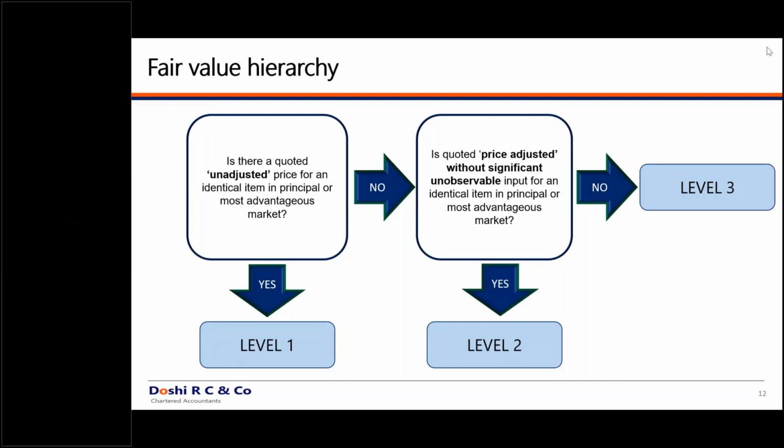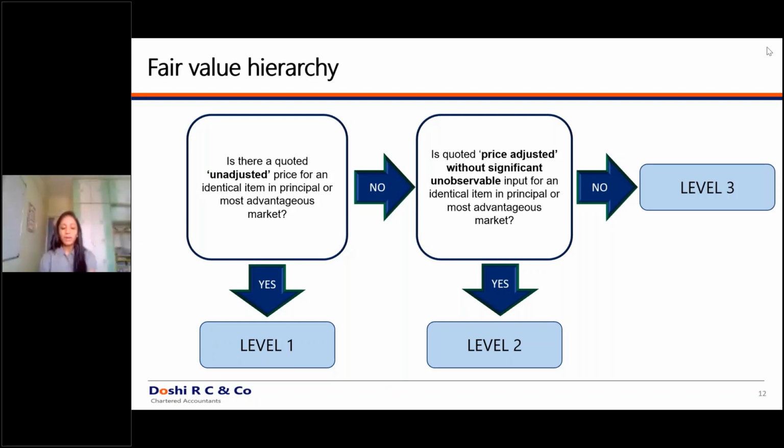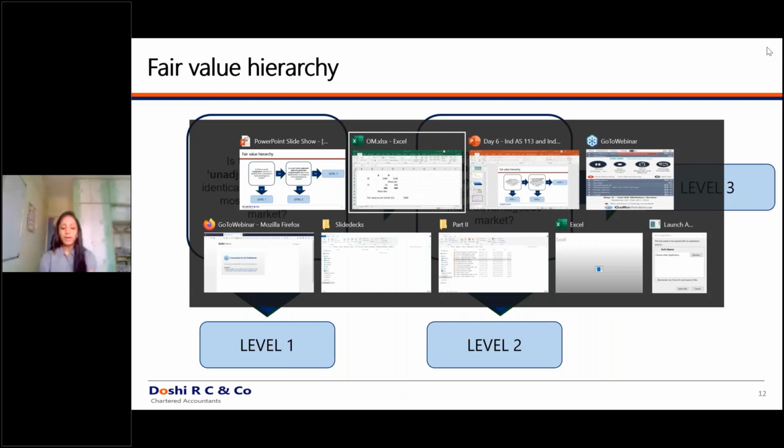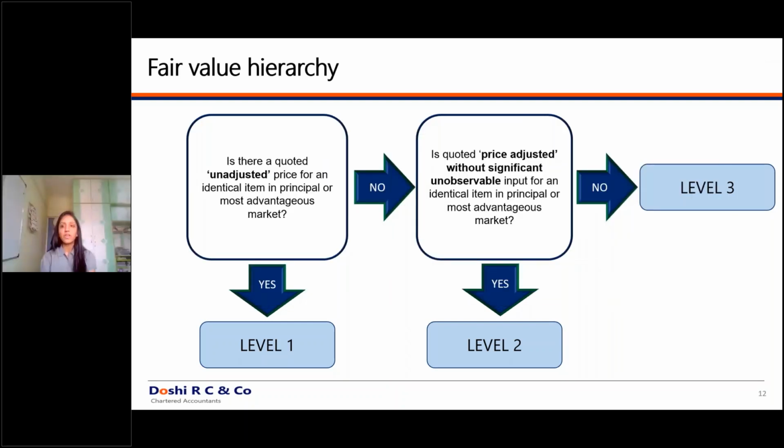these two are not there, so it is neither a quoted price, nor a quoted price with minimal adjustments, then it is a level 3 valuation. Please understand, level 3 is given third priority. Since level 1 is the most reliable method and level 3 is the least reliable method, you give less importance to level 3.